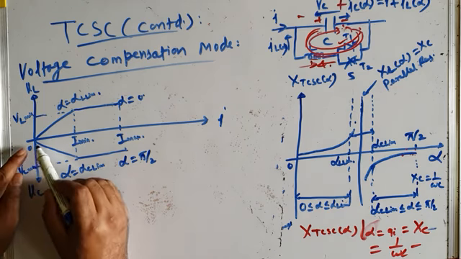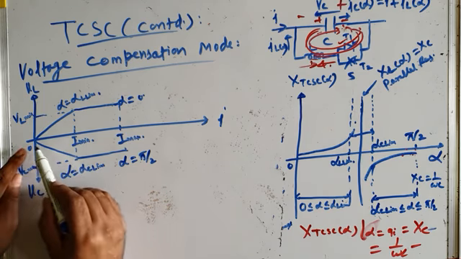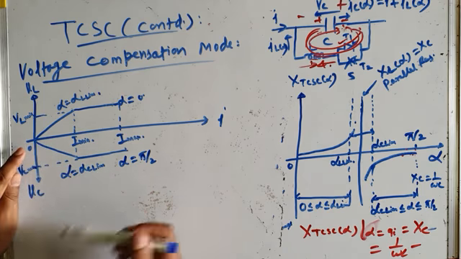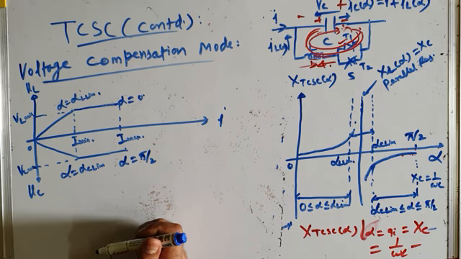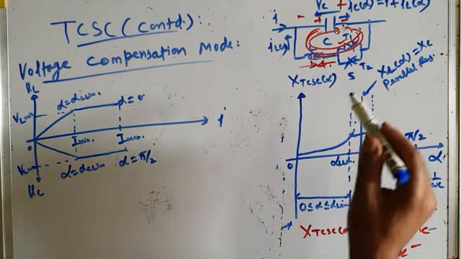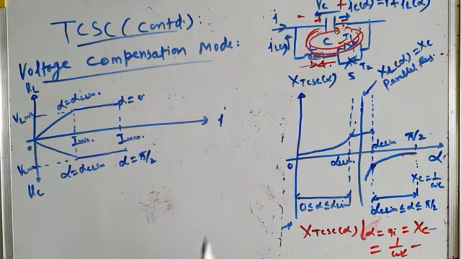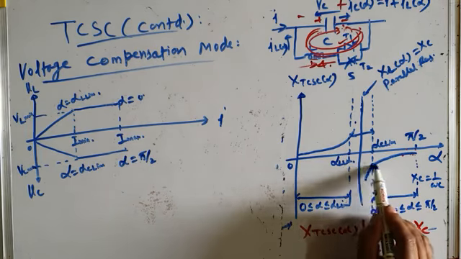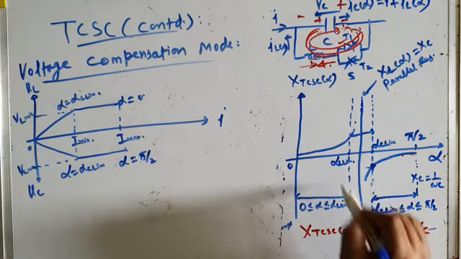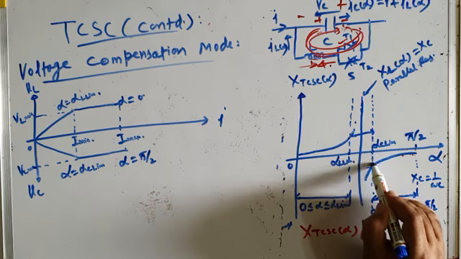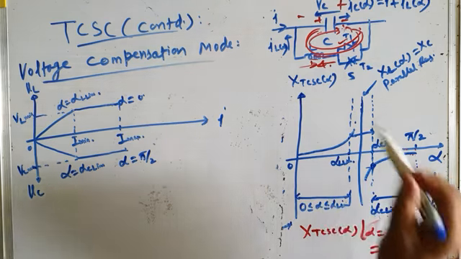Now in the capacitive region of operation, you can see, for example, you are operating your TCSC at alpha C lim. This is alpha C lim, and it has maximum capacitive reactance because we cannot operate it below this. Below this, if you decrease alpha further, then a resonance condition will occur, and this is the limit of operating your TCSC in the capacitive region.